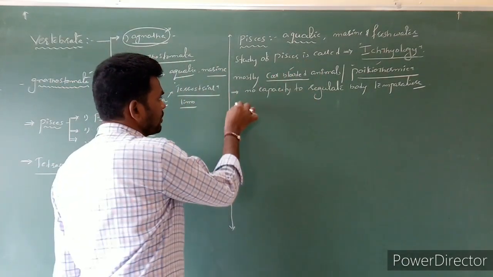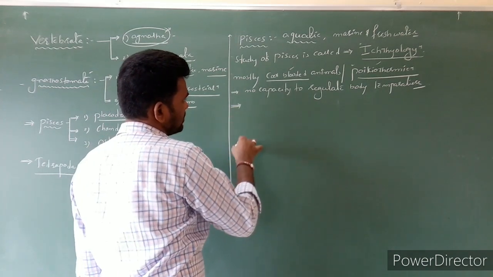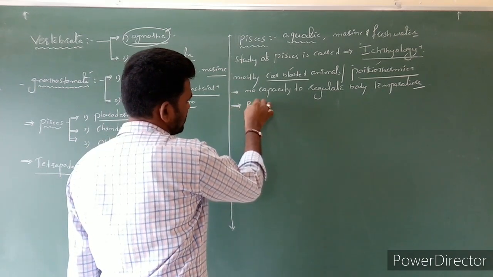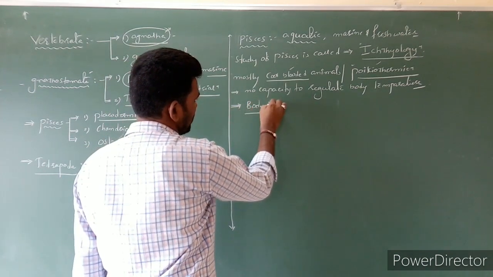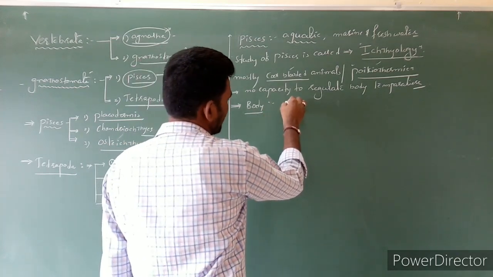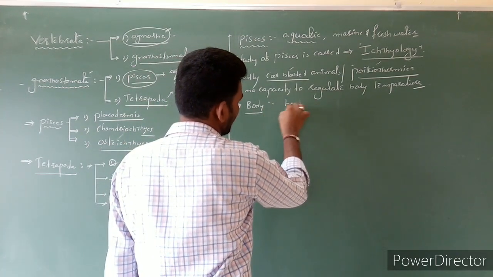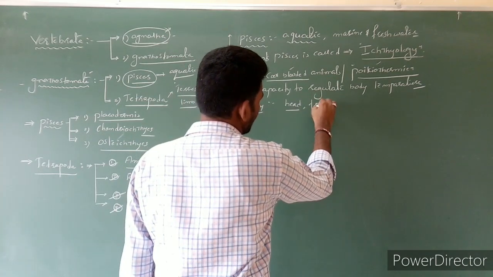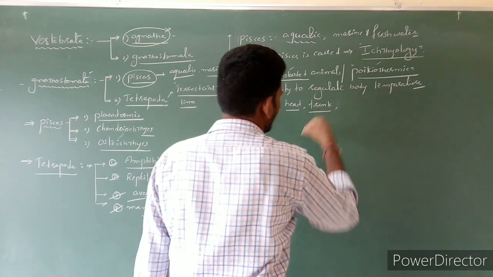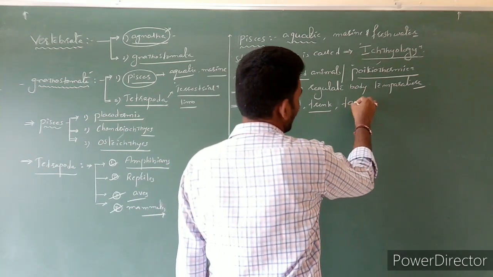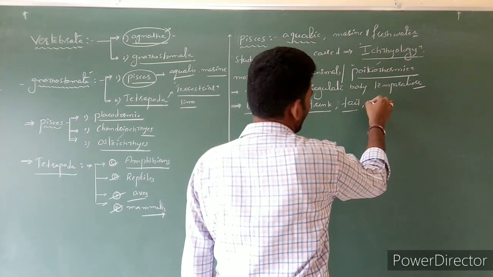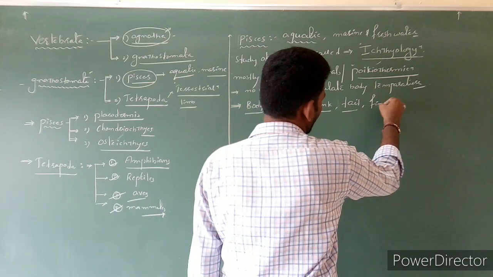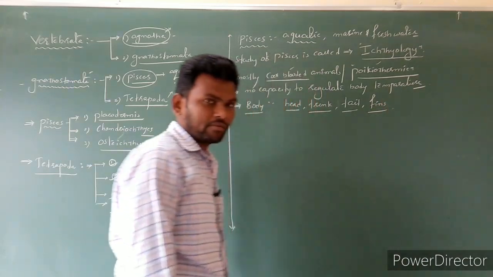Clear? Next, if you notice the body of fishes, most of the fishes consist of head and body, it means trunk, and one small tail, and fins for swimming.